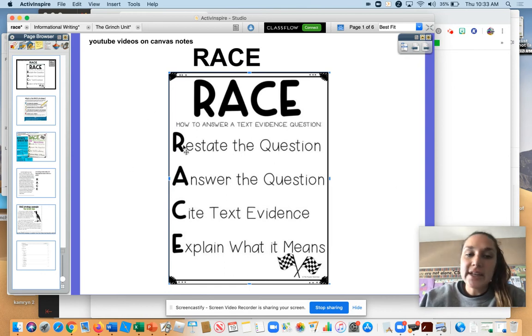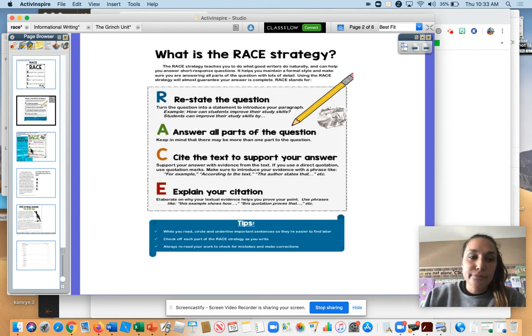So when we use RACE, the R stands for restate the question, which we have all worked with. When we ask a question, we always say, okay, you need to restate the question. Then you're going to answer the question. So you're going to give your answer, and then you will cite evidence from that paragraph and then explain what it means. So, for example,